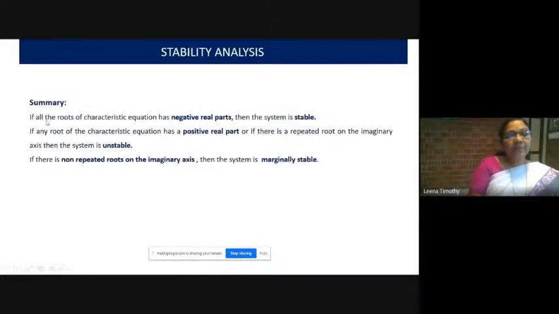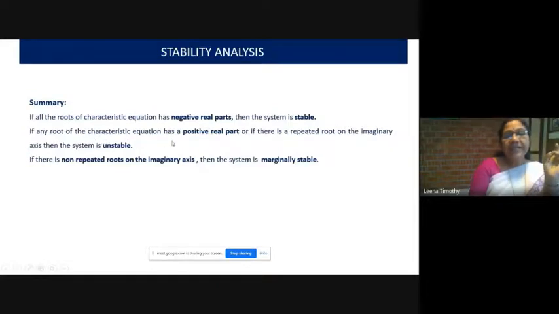So the summary is: if all the roots of the characteristic equation have negative real parts, then the system is stable. Negative real parts means the roots are on the left-hand side of the S-plane.